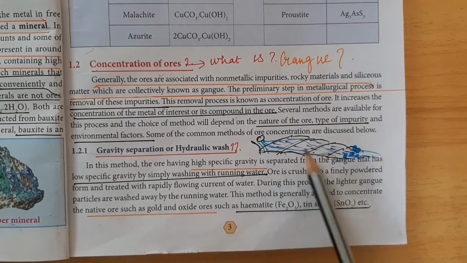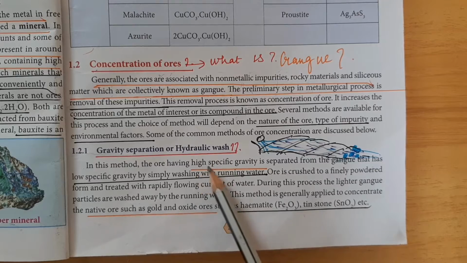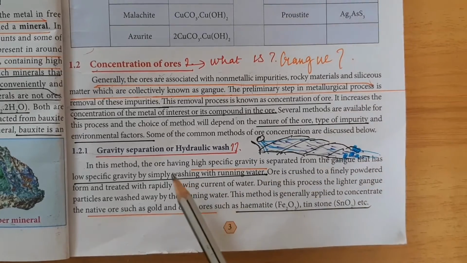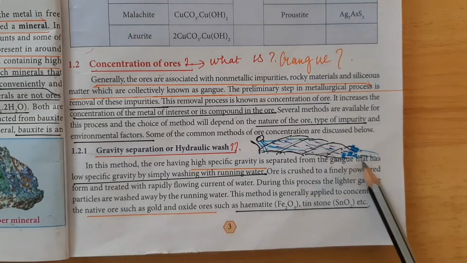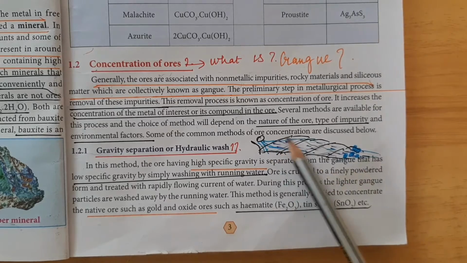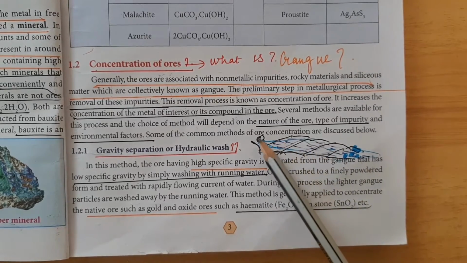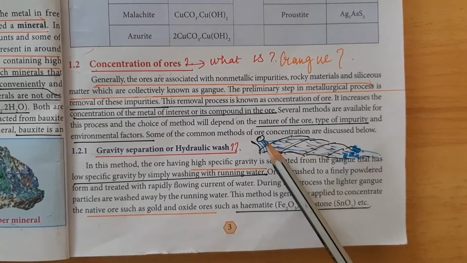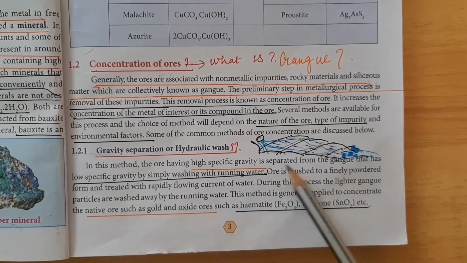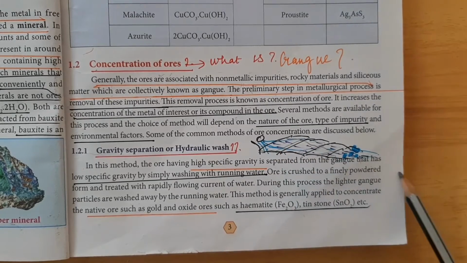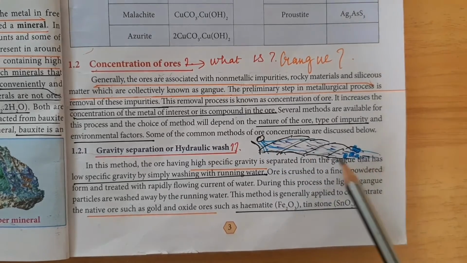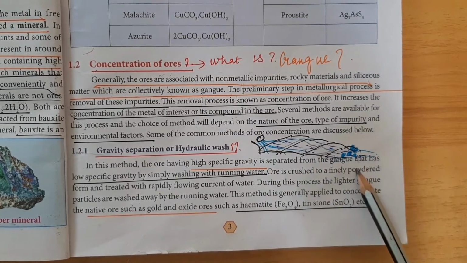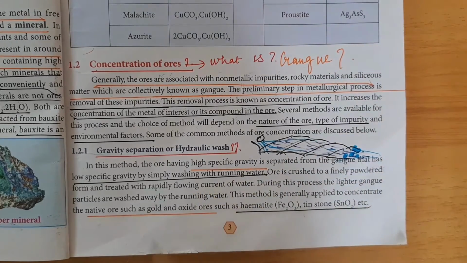Here the ore of high specific gravity is separated from the gangue, which is of low specific gravity. The crushed ore is allowed to pass in the running current of water, on a slope-like arrangement. On the basis of specific gravity, the lighter gangue impurities, the unwanted minerals, are washed away in the running current of water, and the heavier metallic particles get deposited. It is separated. So it is called the gravity separation process or hydraulic washing.